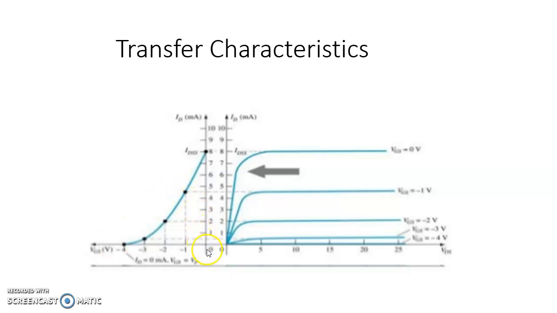When VGS is equal to 0, we are able to get the maximum drain current. IDSS is the maximum saturated drain current. We get the maximum saturated drain current when VGS is equal to 0 volt. If you increase the gate source voltage like minus 1, minus 2, minus 3 like that, the drain current ID keeps on decreasing. At one value, the drain current ID will become 0 milliamps because here there is no channel. The entire channel is totally depleted of minority carriers.